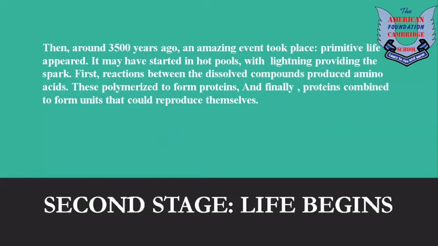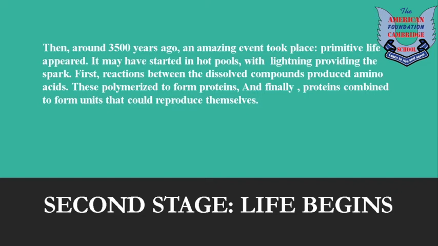What does it mean? It means that 3,500 years ago, first primitive life appeared, right? And it may have started in the hot pools, where heated groundwater rises from the Earth's crust, with lightning providing the spark.